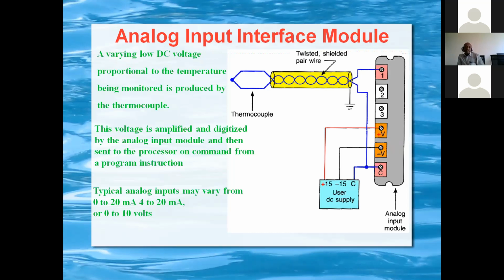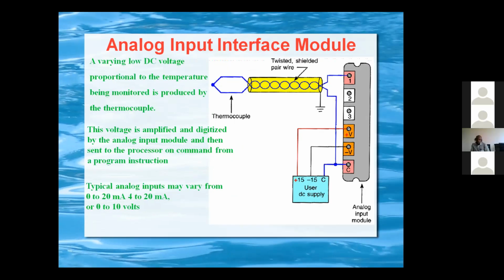These will generally be in the form of 4 to 20 milliamps all over the world. So analog signals are in the form of 4 to 20 milliamp signals, whether it is analog input or analog output. Whatever the process may be, temperature, flow, level, pH, conductivity, or turbidity, all analog input values are standardized to 4 to 20 milliamps, for both inputs and outputs.